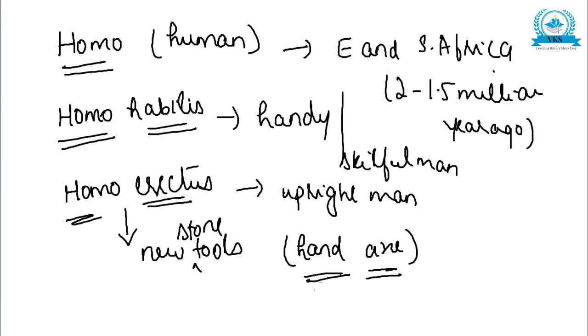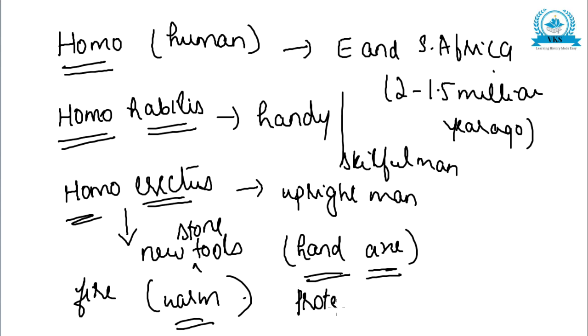It is believed that they discovered how to make and use fire during this time. This kept them warm in the cold climate, and it may have also protected them from wild animals.